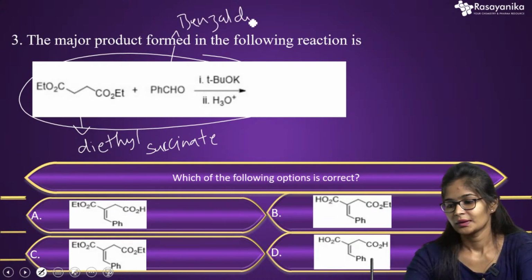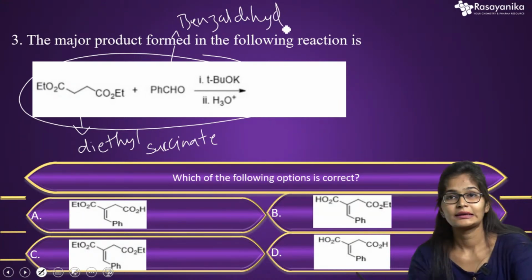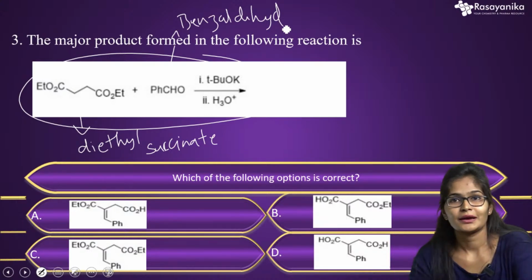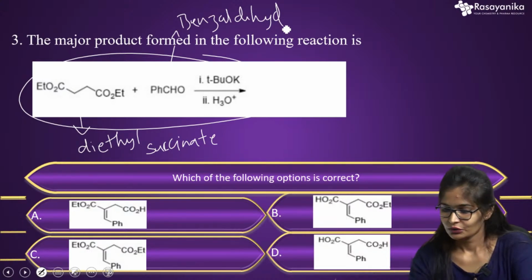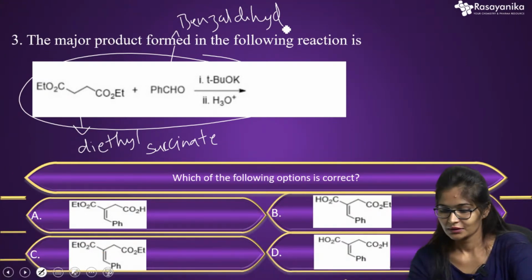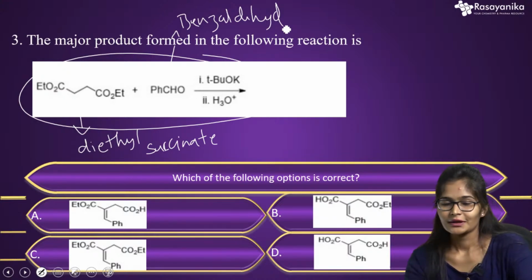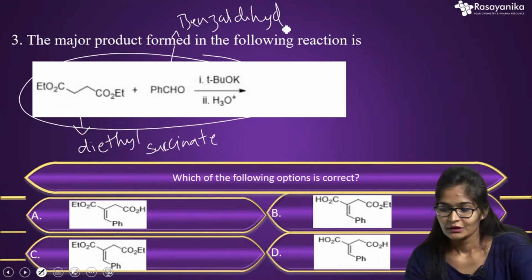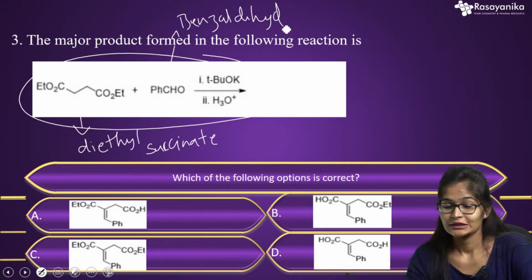Okay, so the benzaldehyde and diethyl succinate are reacting in the presence of a strong base, followed by acid hydrolysis, to get any one of the products. The four options are given here: option A, option B, option C, option D, where some differences between the ester and carboxylic acid are made, right? So you can guess the answer easily if you know the Stobbe condensation reaction.